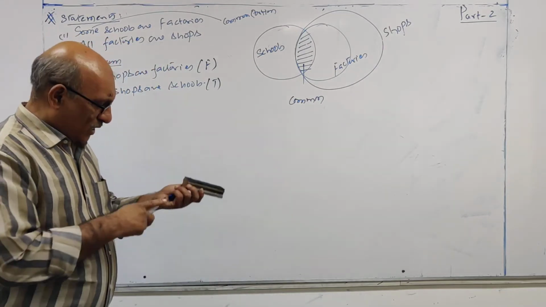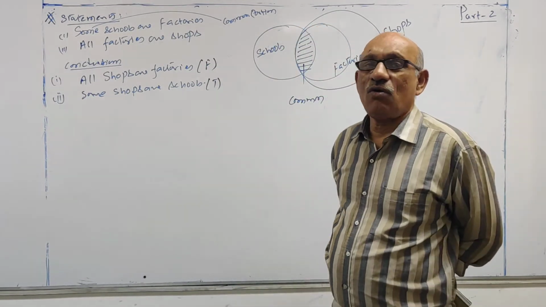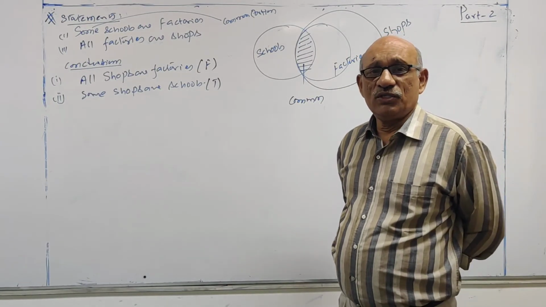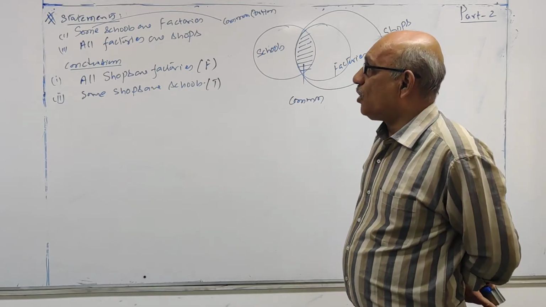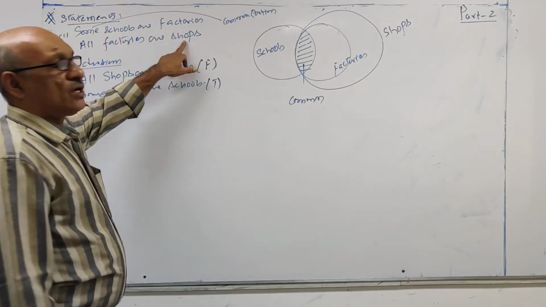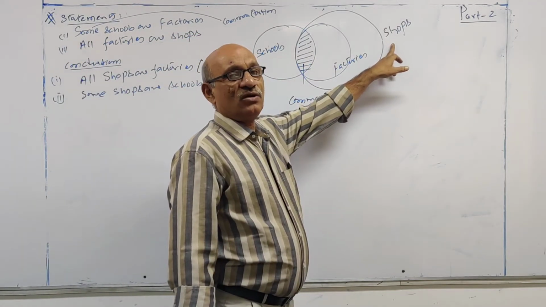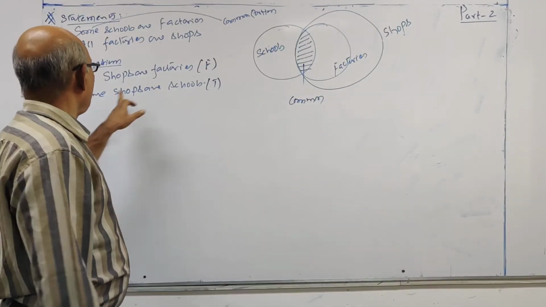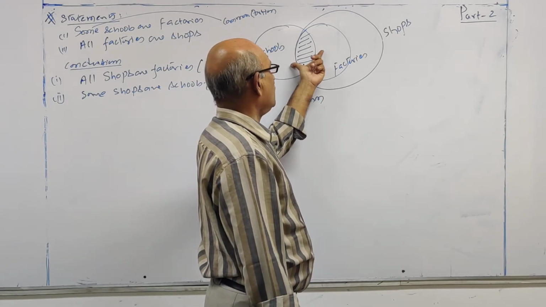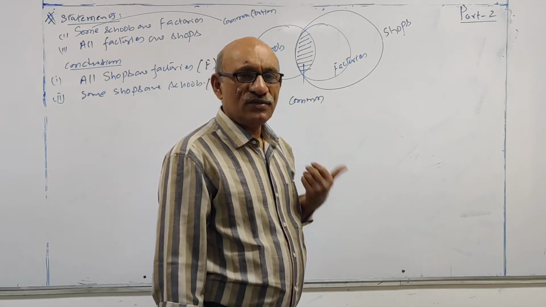Clear? So there are two ways to identify whether the given conclusion is true or false. First one, concentrate on the conclusions. What the conclusion is saying, whether it is correct or not. All shops are factories. But here in the statement it is given all factories are shops. So factories is the inner circle, shops is the outer circle. Therefore this conclusion is false. Some shops are schools. Is there any relation? Yes, there is a relation. This is the common portion for shops and schools. So conclusion 2 is correct.